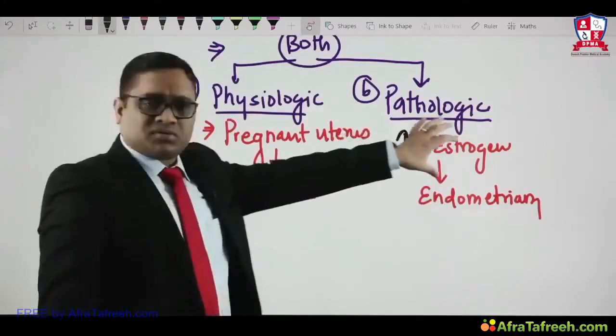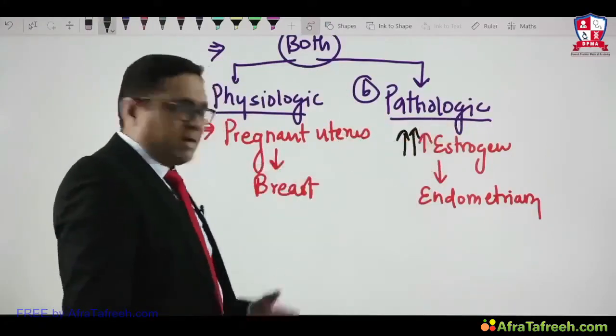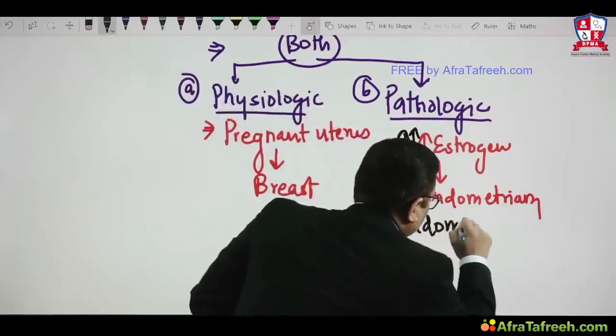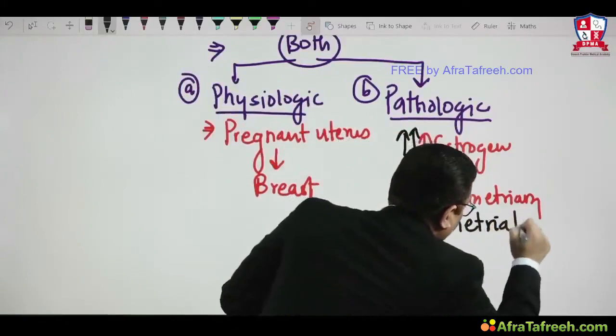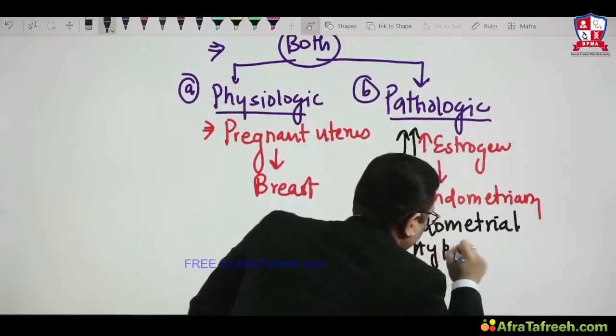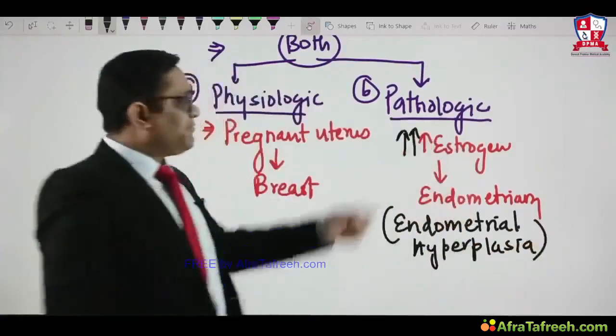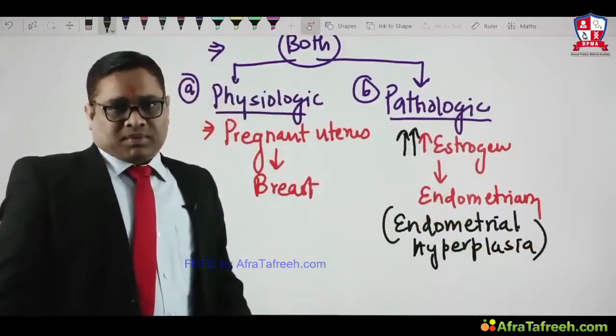Because of the excessive estrogen stimulation given to the endometrium, this will cause endometrial hyperplasia. So this endometrial hyperplasia is an example of pathologic hyperplasia, right?